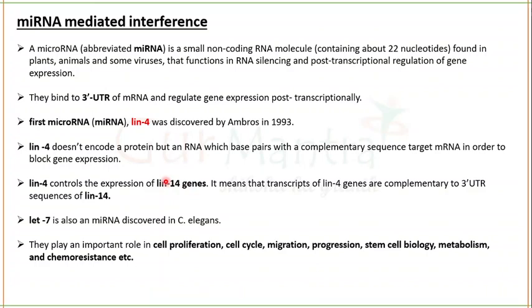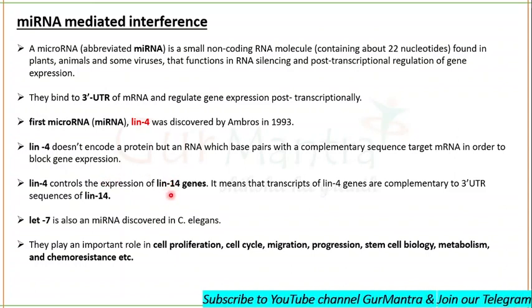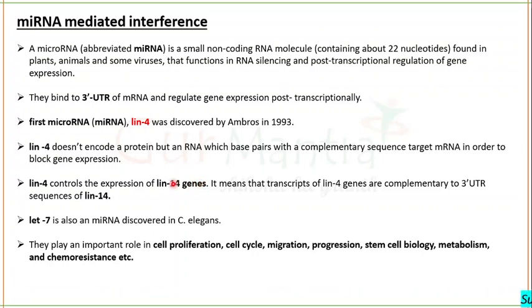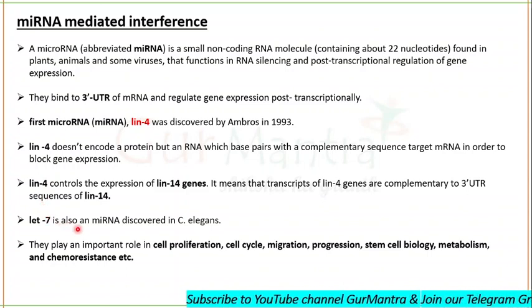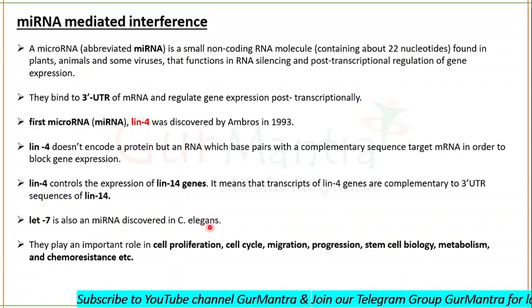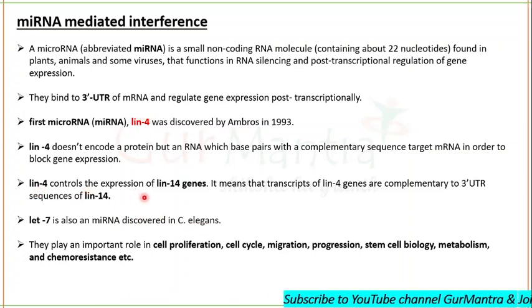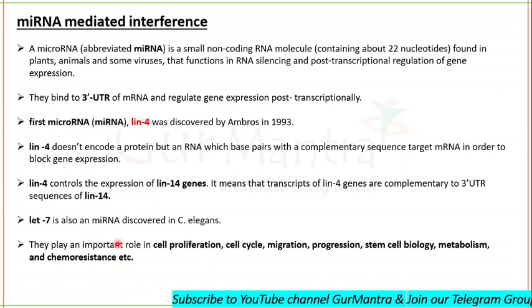Lin4 does not code for any protein, but it will bind with a target mRNA, and that particular mRNA is of the Lin14 gene. Clear? So one is Lin4 and the other is Let-7. Let-7 is also an miRNA discovered in C. elegans. Lin4 was also discovered in C. elegans. Okay, clear? Fine.